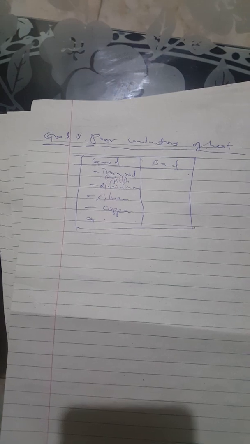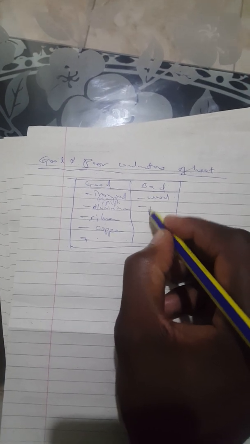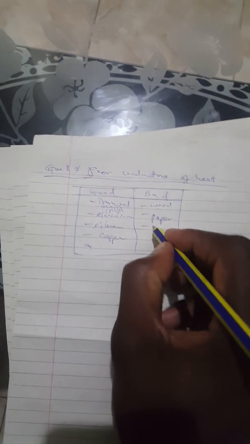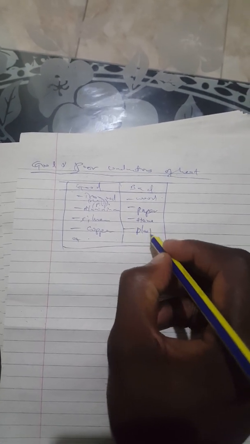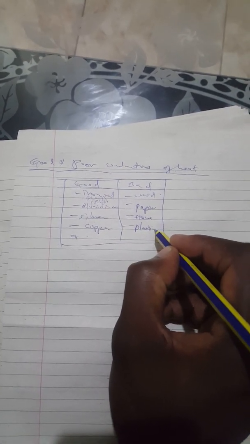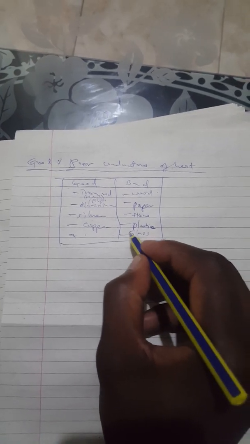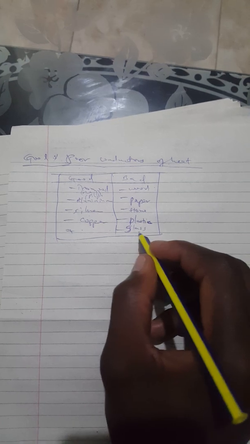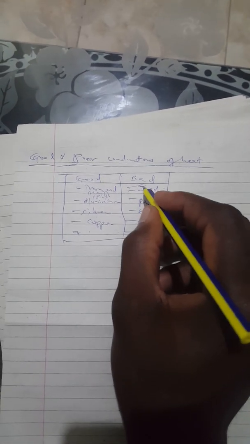Then the poor conductors are many. We mentioned wood here. We also mentioned paper. We also mentioned stone. We also mentioned plastic. That is the main one. Then we mentioned glass, and then we also have liquids and gases.